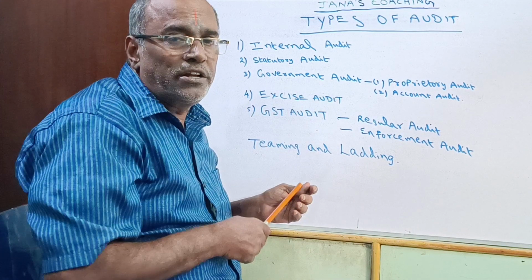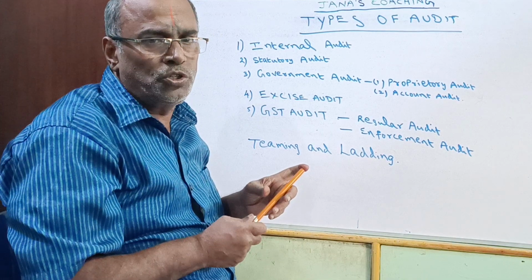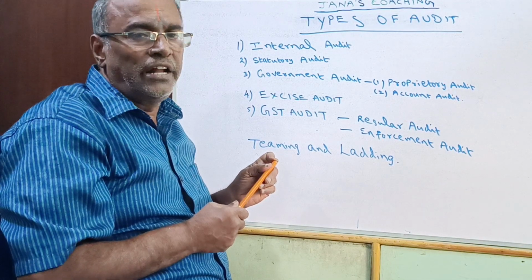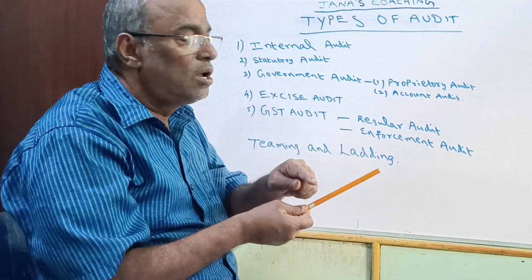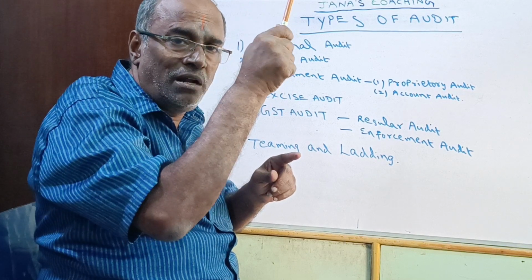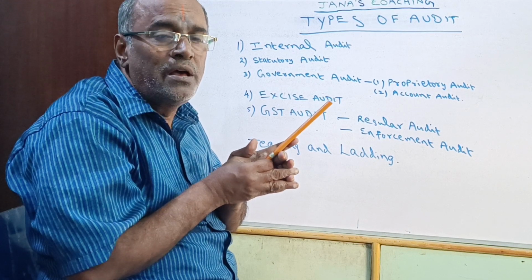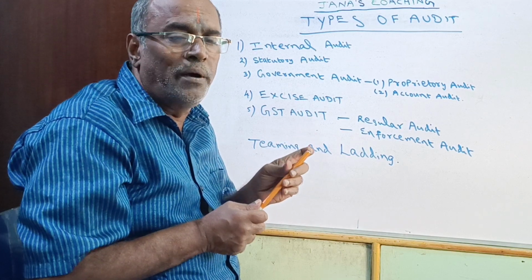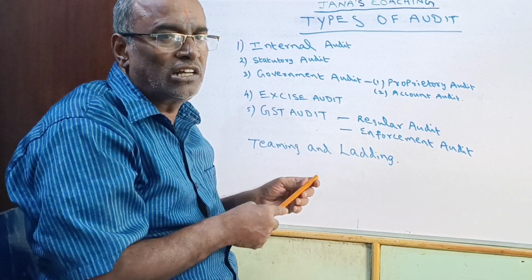Then excise audit, excise duty audit. Excise duty is payable on manufacturing the goods, but sales tax is payable on selling. Once the sales occur, GST is paid on the basis of sale of goods, and excise duty is payable on the basis of manufacturing the goods. So for the quantity manufactured by the company, for every material, the rates are fixed by the central government, and the amount has to be paid by the company to the central excise authorities.